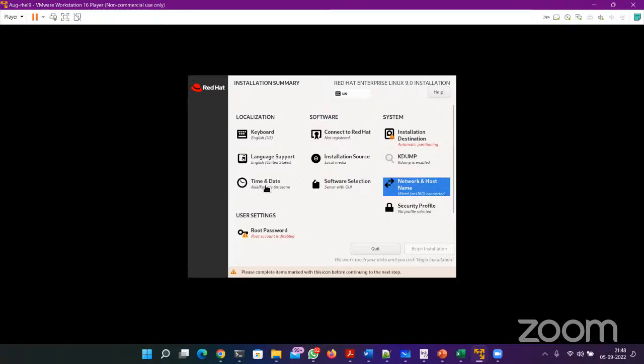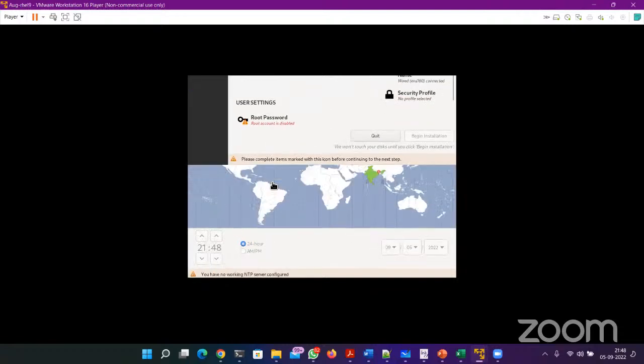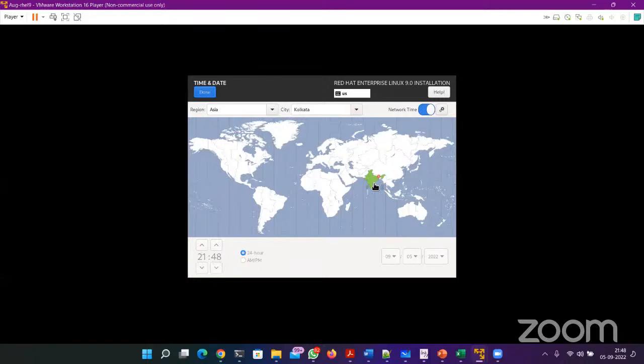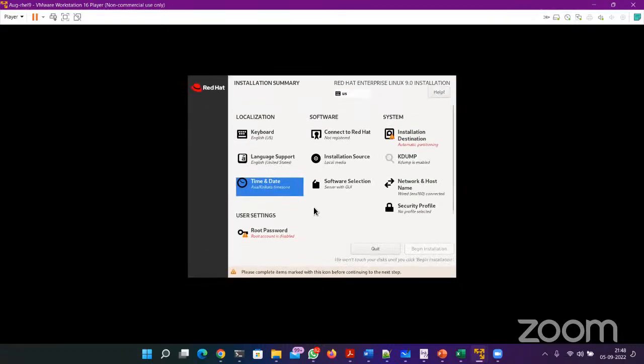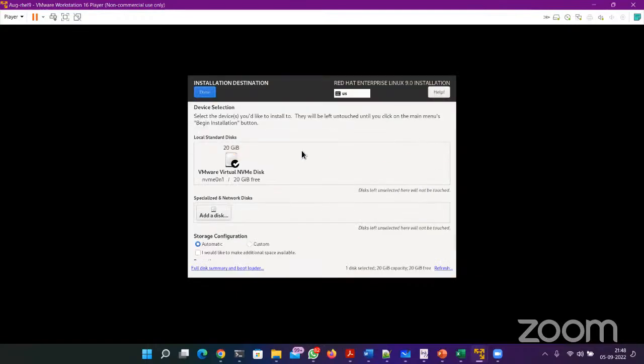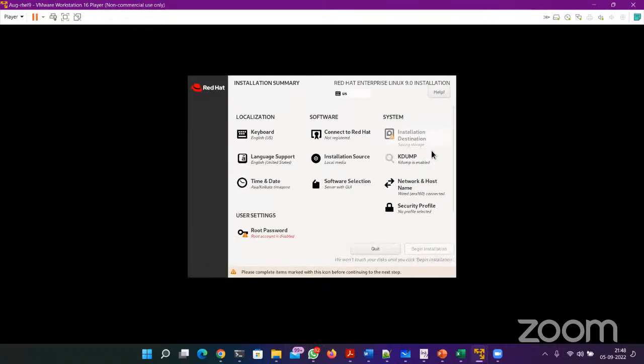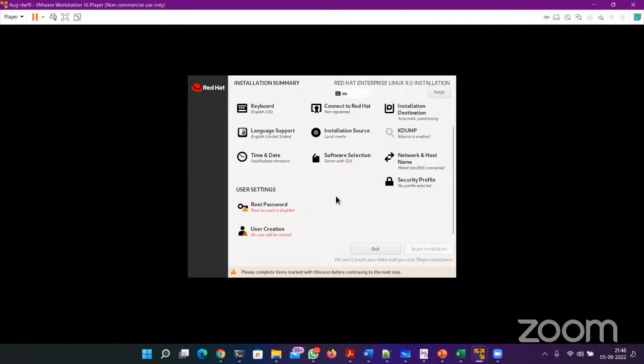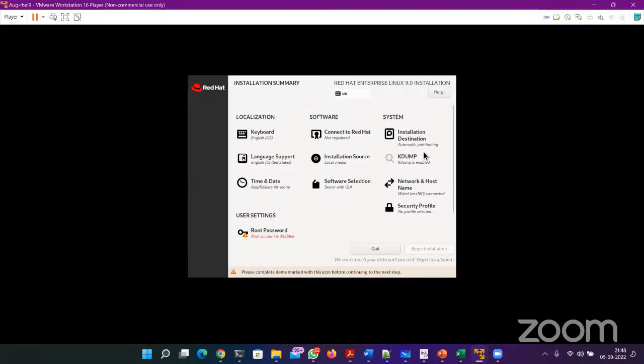Next is time and date. Click it. Right now my current location is Delhi. So I am going to select Asia, Kolkata as the time zone, which is already selected, which is okay. Click done. Then I'm going to select installation destination. Click it. I just have to select automatic, which is already there, and click done. That's it. These are the settings we had to navigate. When we finish storage topic, we are going to revisit this installation destination and we are going to customize the installation. I'll tell you what to do.